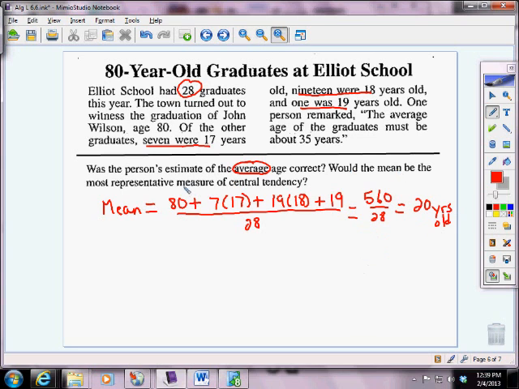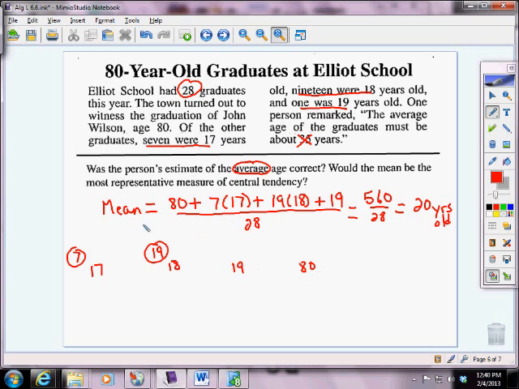Now, is that the most representative? First of all, was his estimate correct? No, it was 20 years old, not 35 years old. Second of all, would the mean be the most representative? Think about this. We have 7 17-year-olds. We have 19 18-year-olds, 1 19-year-old, and an 80-year-old.